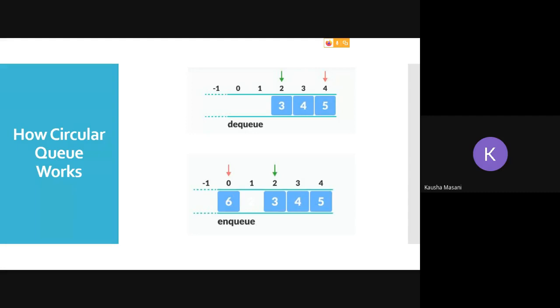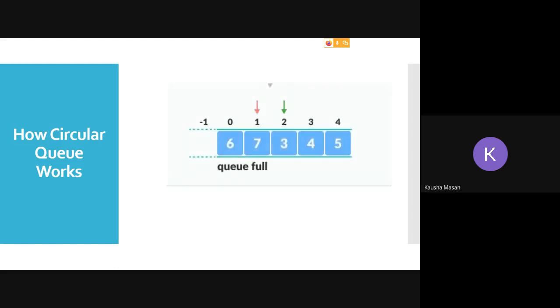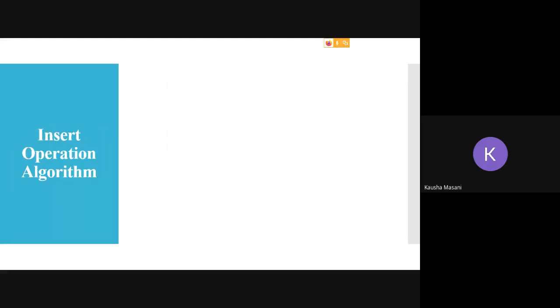My rear is not equal to front, so I can increment my rear, and 7 is added. Now again the queue is full. Why? Because if I increment rear, it is going to point at the same index value as front, and that means there is no space for an element to be added in the queue. So that is again the condition for queue full.